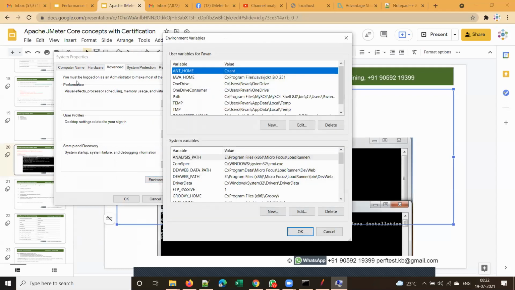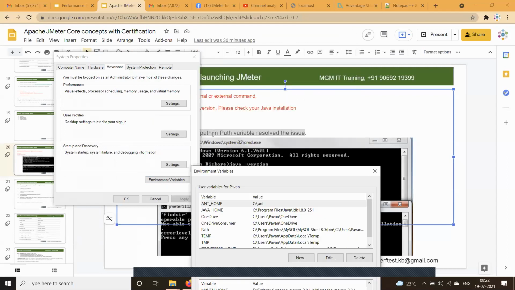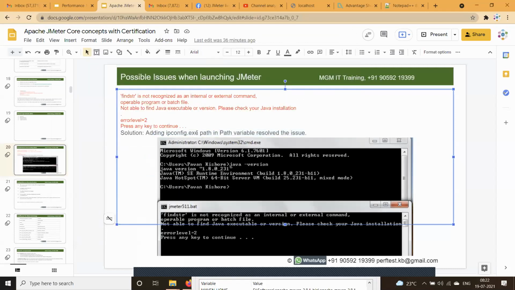So here it is, guys. Under system properties, you have something called environment variables. I mentioned the path, right? It will be somewhere here. By default, you will have this path here. For this solution, you have to add the ipconfig.exe path in the path variable.